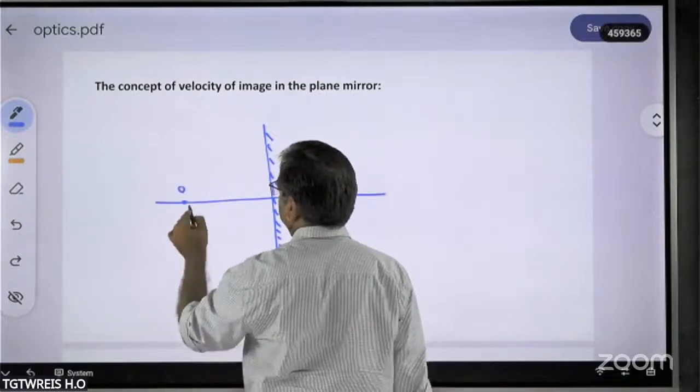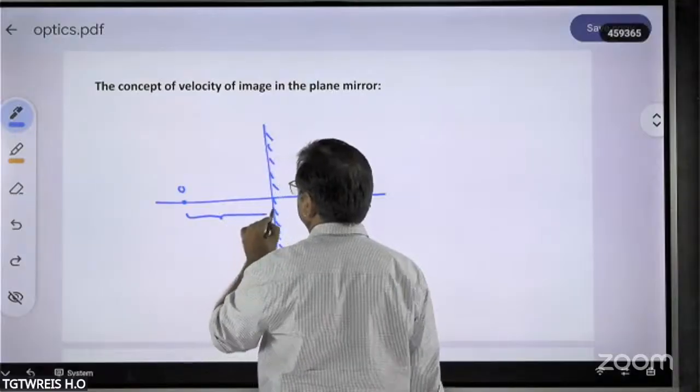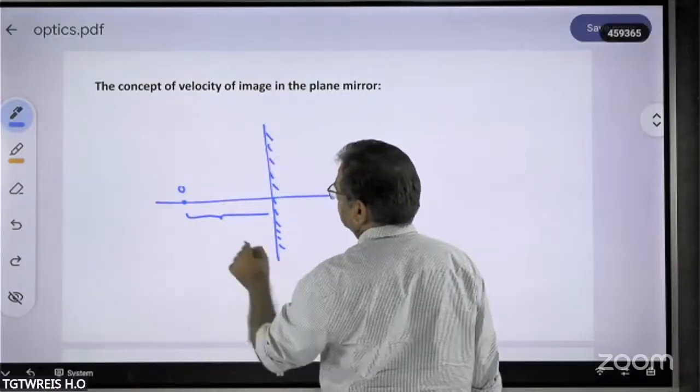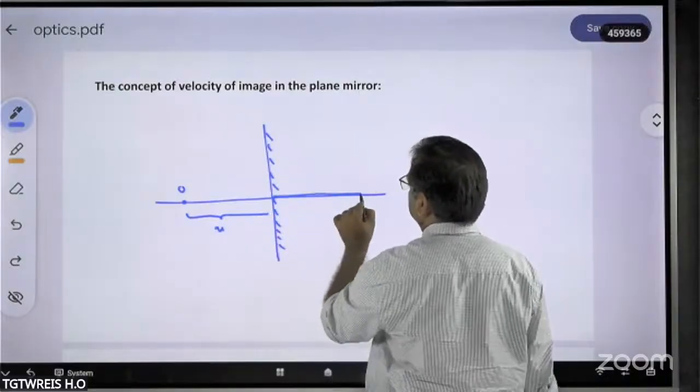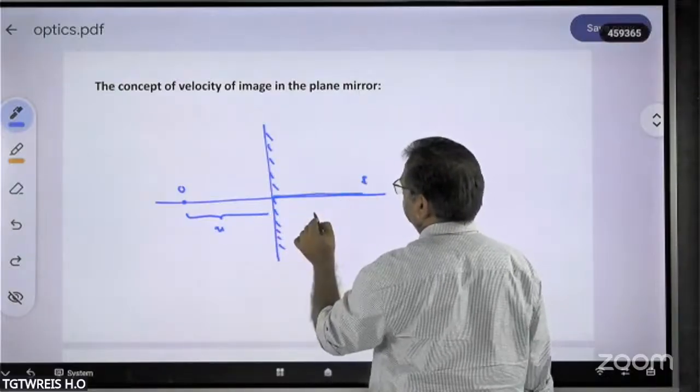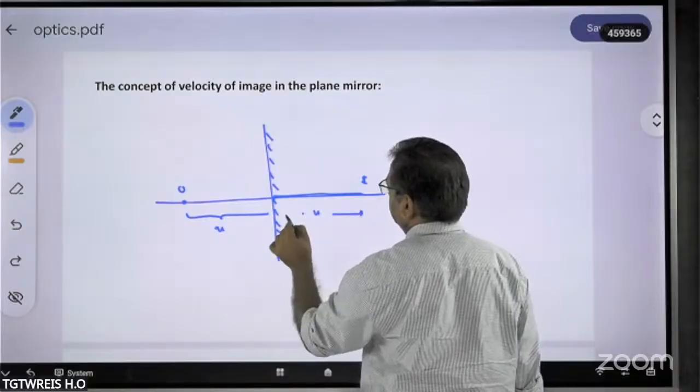This is the object, say at distance u, and the image distance also you are going to get inside.